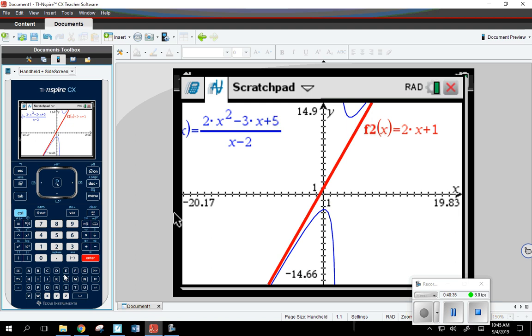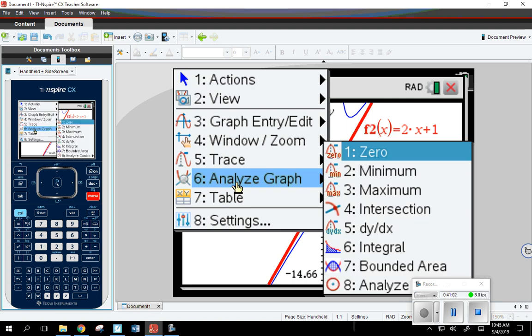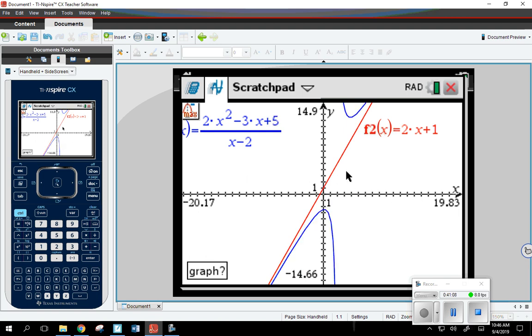Okay. All right. So we need to figure out what these guys are doing right here. Do you remember how in that first week of school I showed you to find the relative maximum and minimum values? How would I do that here? Let's say I wanted to find this guy. Menu, analyze graph, minimum or maximum. Let's find the relative maximum first. The only difference is because it's made of these two different branches, it's asking you which graph to start at. So I want to start on this one right here.